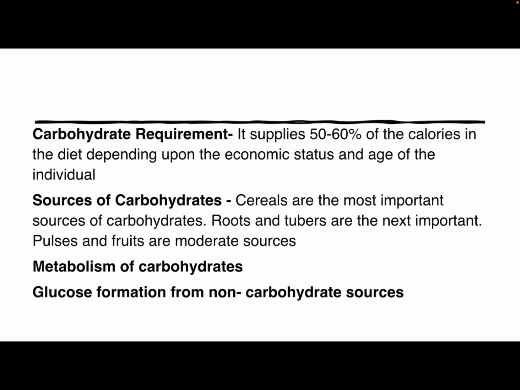Then glucose formation from non-carbohydrate sources. Glucose can be formed from the metabolism of protein and from the glycerol of fat. It has been estimated that the glycerol present in 100 gram of fat can give rise to 12 gram of glucose, and metabolism of 100 gram of protein can give rise to 50 to 60 gram of glucose. Lactate, which is formed from glucose, is reconverted into glucose in the liver. The completeness of digestion of the carbohydrates is expressed as the coefficient of digestibility, which varies with the food source.